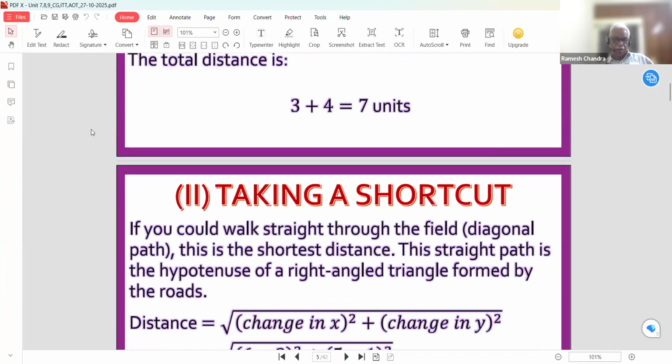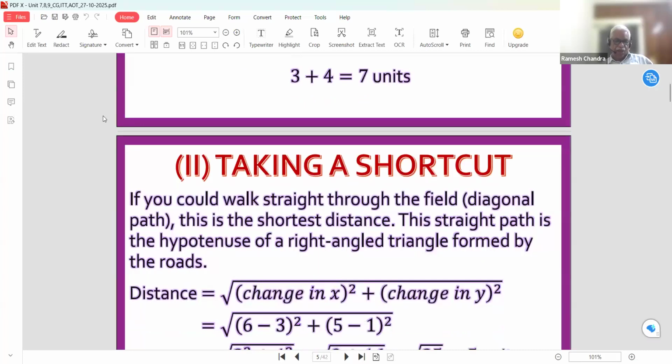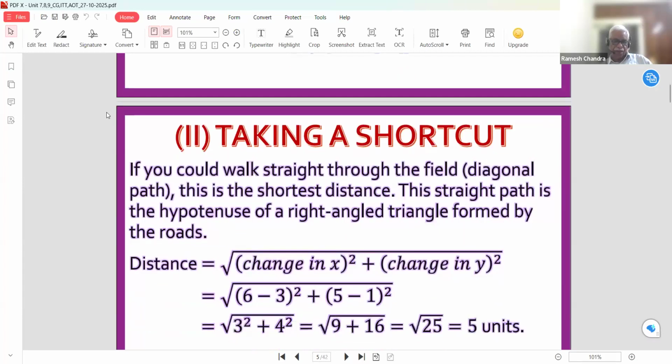If you could walk straight through the field on a diagonal path, this is the shortest distance. The straight path is the hypotenuse of a right angle triangle formed by the roads. The distance will be the square root of the change in x squared plus the change in y squared, that is the root of (6 minus 3) whole square plus (5 minus 1) whole square. In this way, we get 5 units. This is the shortcut distance from point A to point B.